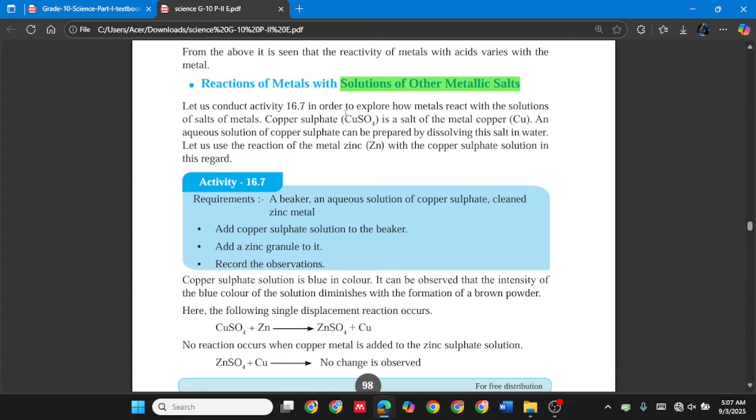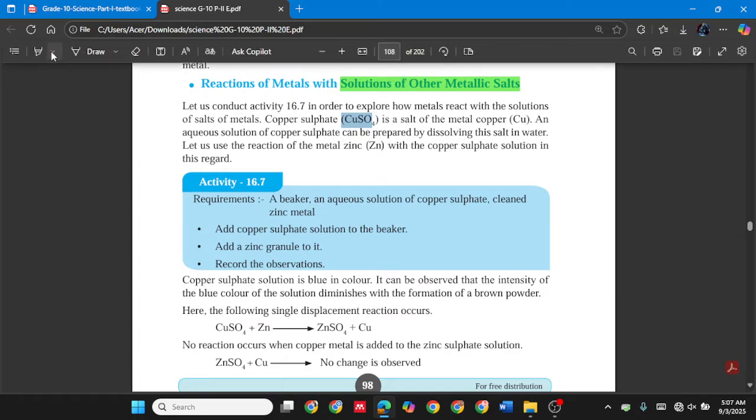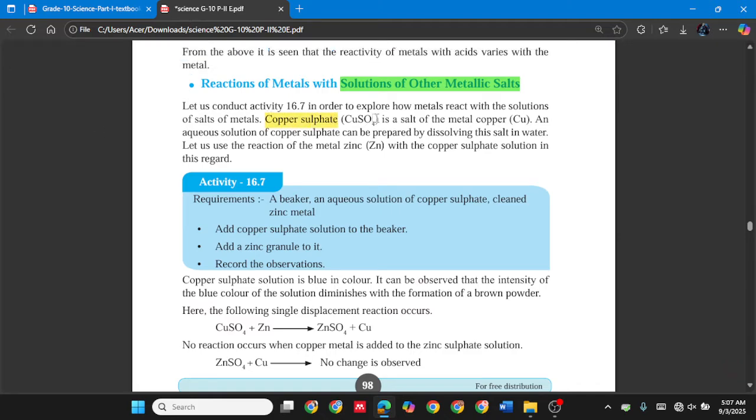That means dissolving this copper sulfate in water.